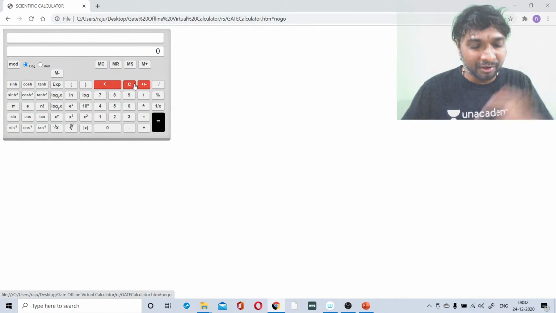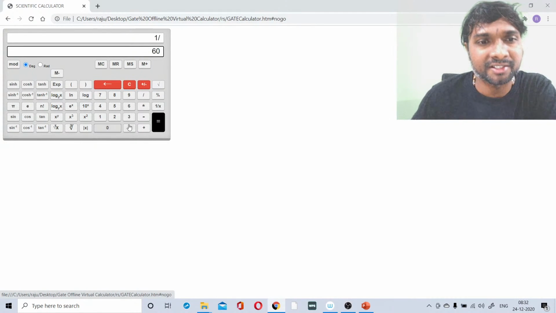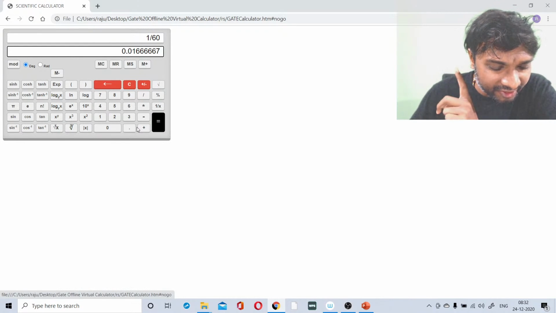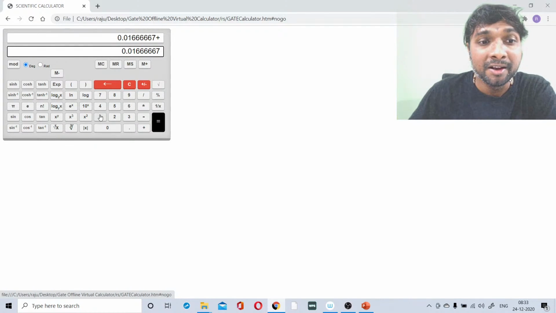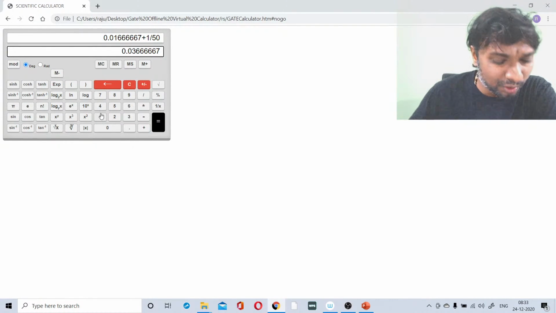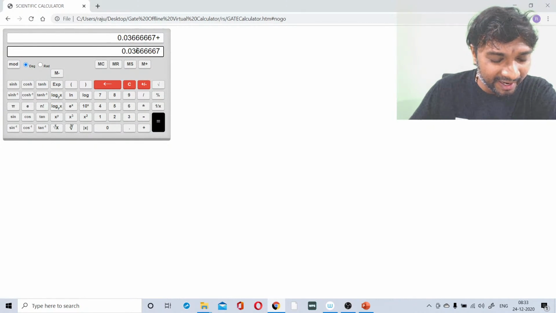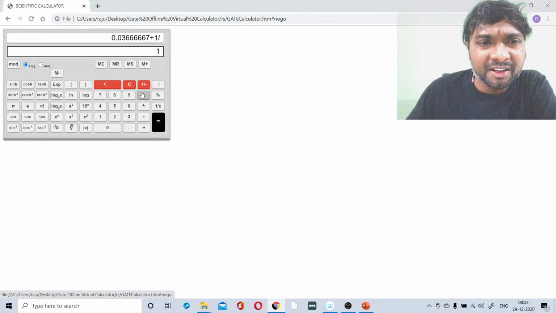Okay, let it be. We'll be going from the starting, 1 divided by 60 first. Then equality symbol. After the equality symbol only, we have to go for the plus symbol. Then 1 divided by 50, equality symbol. Then after the equality symbol, don't go for the value directly. Go for the plus, then that will be added automatically.